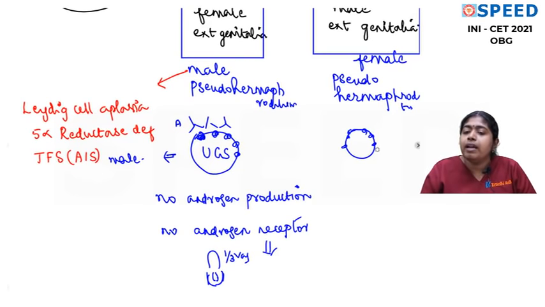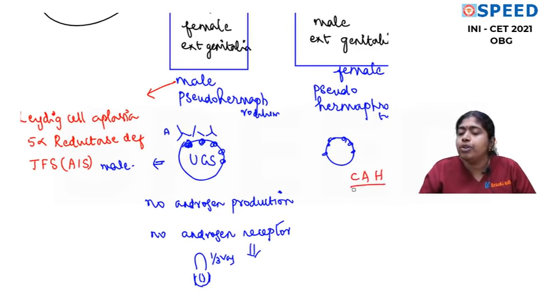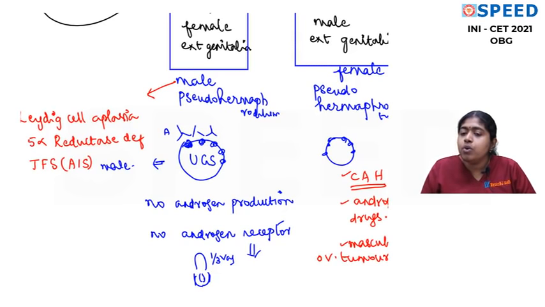But if she is exposed to a high androgen environment, like congenital adrenal hyperplasia, where the adrenal gland produces more androgen, or if the mother takes androgenic drugs like danazol, or if the mother has a masculinizing ovarian tumor wherein the mother's ovary produces more androgen and it acts on the urogenital sinus of the baby, then the genitalia will become masculinized. These are the conditions where we have a combination of ovary and masculinized genitalia, which is female pseudohermaphroditism.